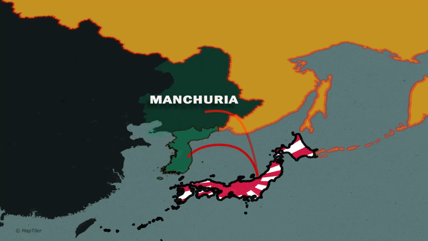As a result, Korea was forced to become a protectorate of Japan in 1905, and in 1910, Korea officially became a colony of the Empire of Japan. Japanese troops terrorized the Korean population by forcing men into slave labor and women into sexual slavery. The use of forced labor increased, and Japan underwent a massive military buildup.